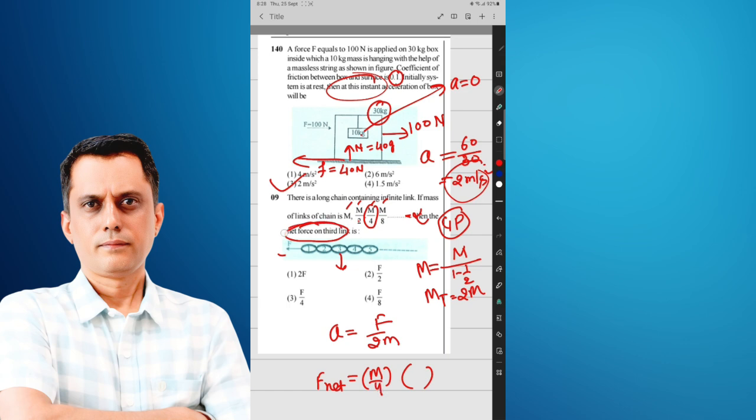कौन से लिंक की बात कर रहे हैं हम? थर्ड लिंक की। उसी पे नेट फोर्स पूछा गया है एंड द एक्सेलरेशन इज F by twice of m. So the net force on the third link is F by 8. That's why correct option is the fourth one.